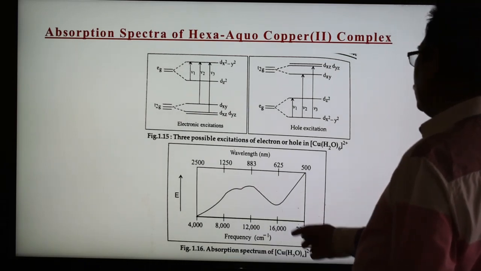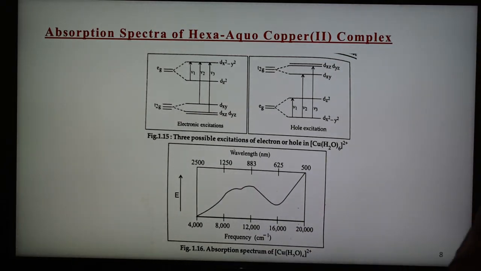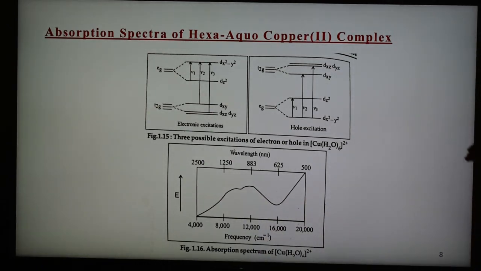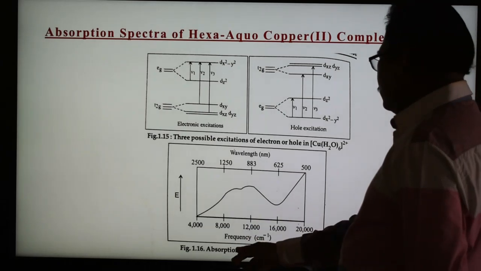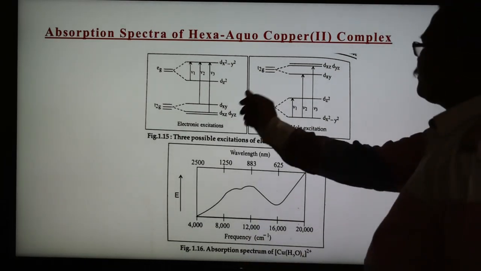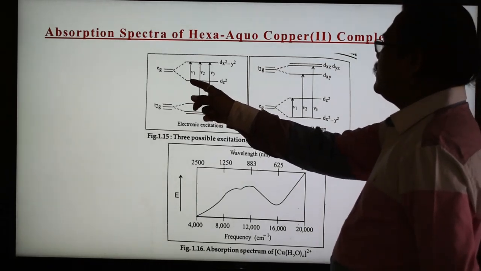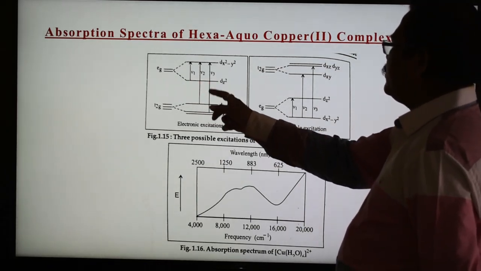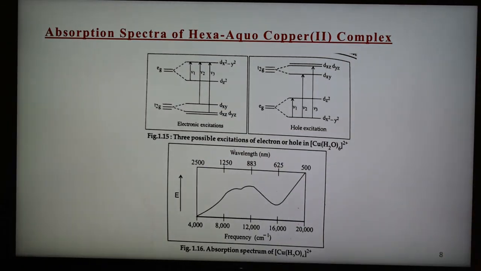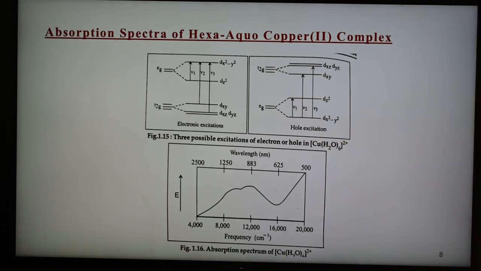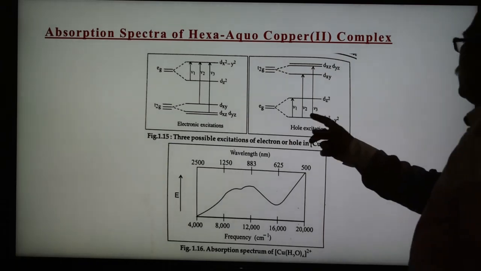And again this is also a broad band. The width is broad, and similar to that d1 system we can explain the absorption spectrum of this copper complex. Now electronic excitations are there. 3 excitations are shown here: nu1, nu2 and nu3. So different electronic excitations are shown, and here the hole formulation from dx2-y2, from eg to t2g, this transfer of electron takes place, and therefore we can say that it is a hole excitation.